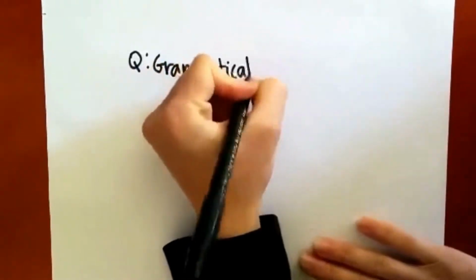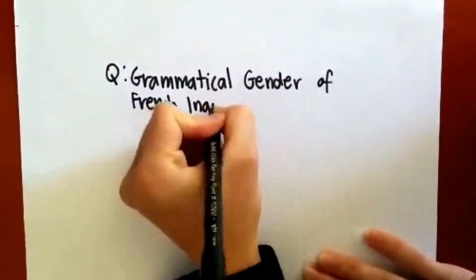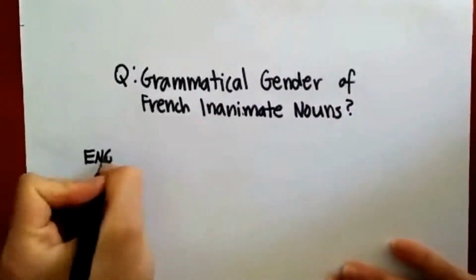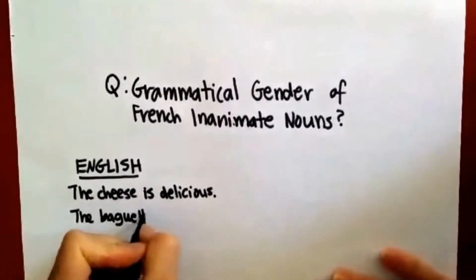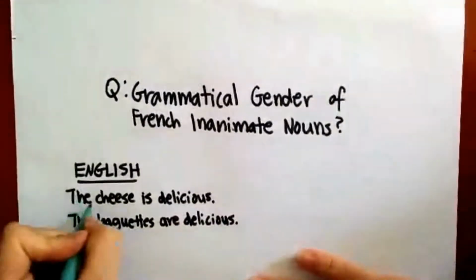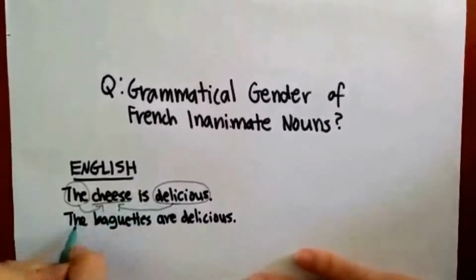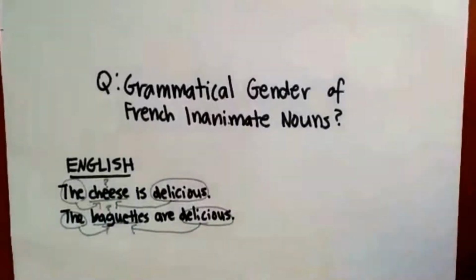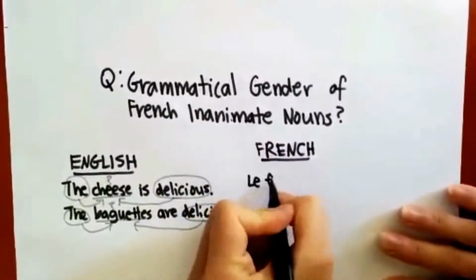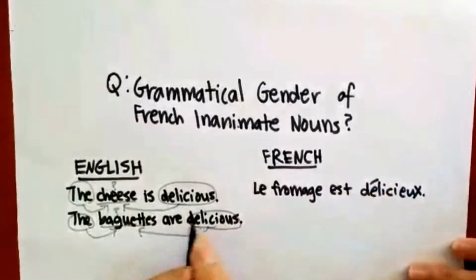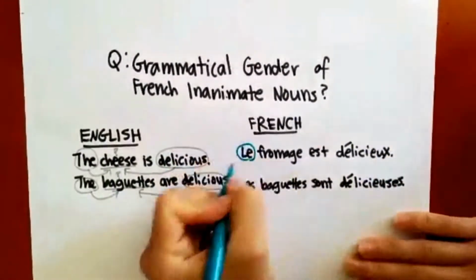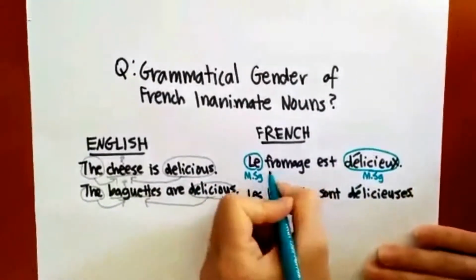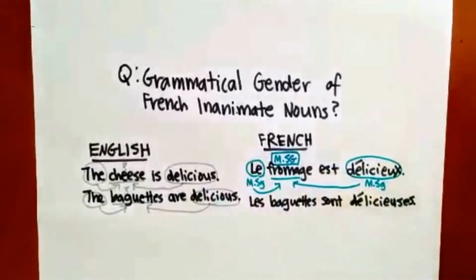Let us now return to the original question. How do we determine the grammatical gender for nouns that are biologically neither male nor female? Let's look at the English statements. The cheese is delicious and the baguettes are delicious. Neither the article the nor the adjective delicious indicate the grammatical gender nor the number of the nouns cheese and baguettes. However, in the French translation, le fromage est délicieux, we see that fromage must agree with the masculine singular article le and the masculine singular adjective délicieux. So, the noun fromage must also be masculine singular.